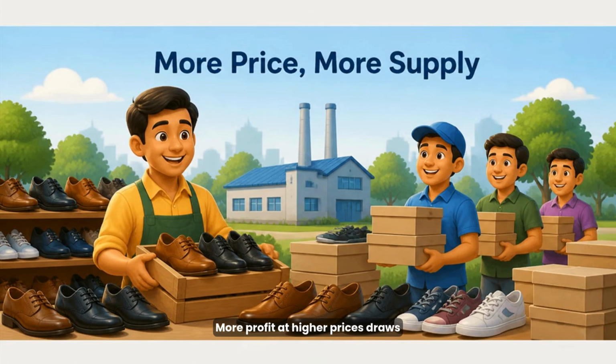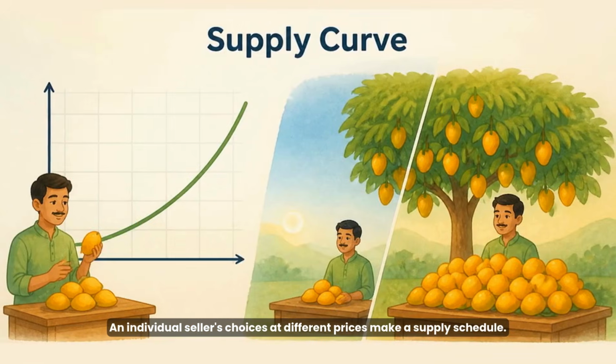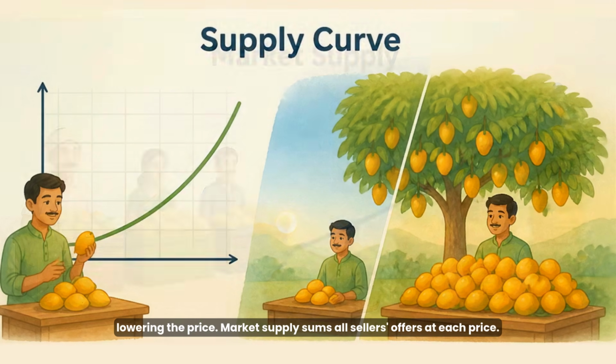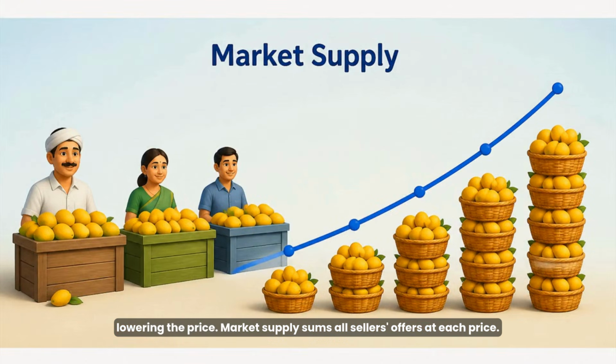More profit at higher prices draws producers to make more and may bring new sellers into the market. An individual seller's choices at different prices make a supply schedule. Plotting it gives an upward sloping supply curve. For mangoes, supply is low at the season start and rises mid-season, lowering the price. Market supply sums all sellers' offers at each price. The total supply curve is also upward sloping because more sellers or higher prices raise total quantity supplied.